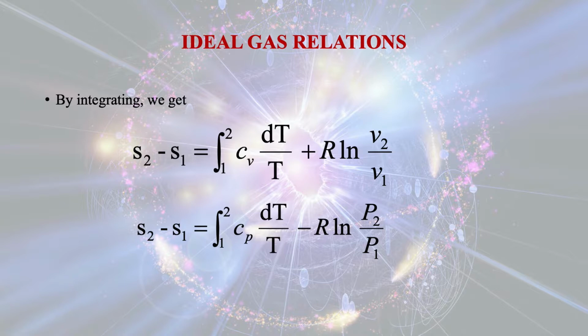For ideal gas relations, if we integrate the above two equations, we get the change in entropy: S2 minus S1 is equal to the integral of Cv dT by T plus R ln v2 by v1. If we carry out the same integration for the other equation, we get S2 minus S1 equal to the integral of Cp dT by T minus R ln P2 by P1, where P2 is the final pressure and P1 is the initial pressure.